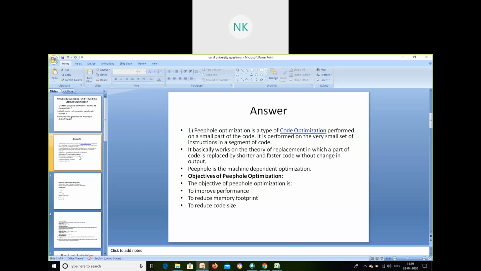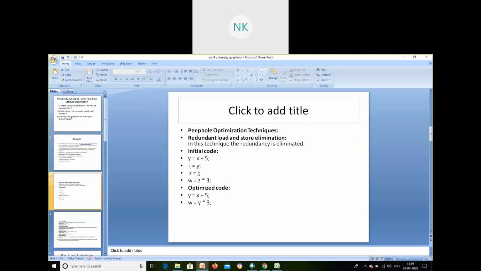And some of the characteristics of peephole optimizations are, we have redundant instruction elimination that we have already seen in machine independent code optimization. But again, I'll tell you what this will be doing. Redundant load and store elimination, or redundant instruction elimination, we call it.